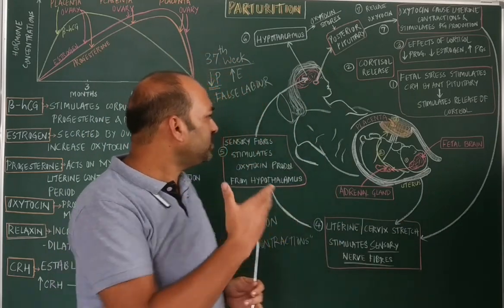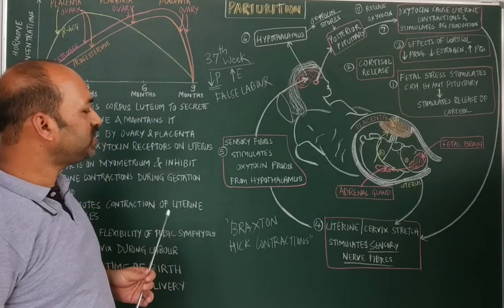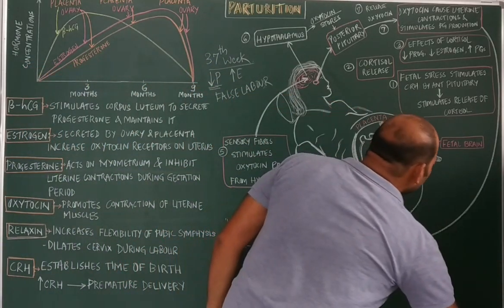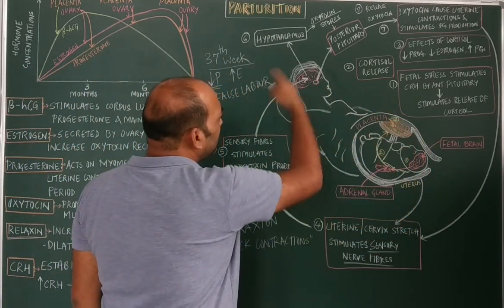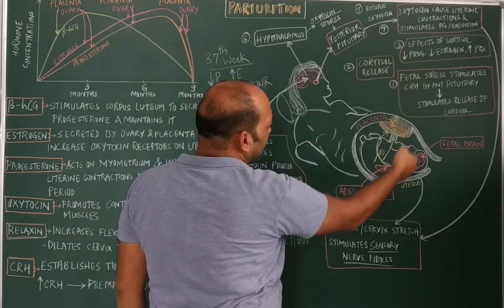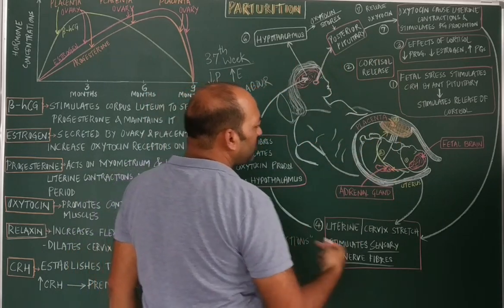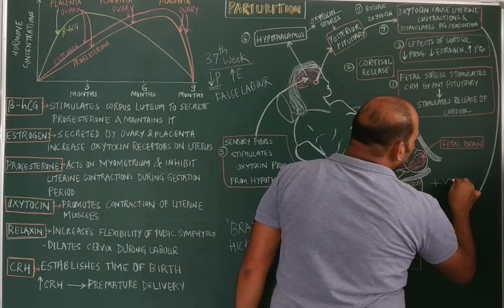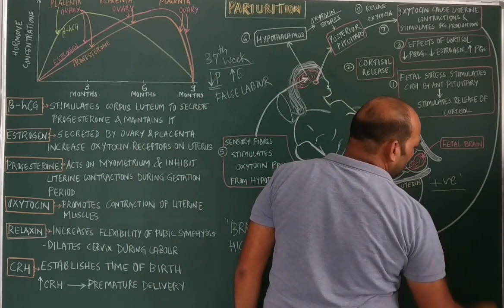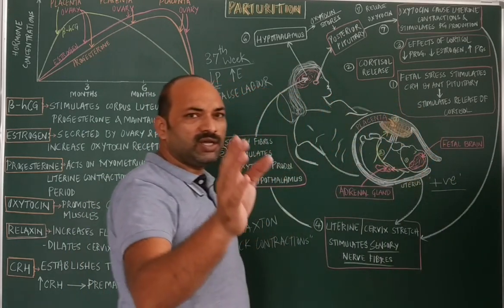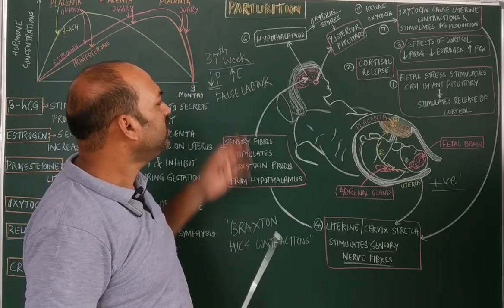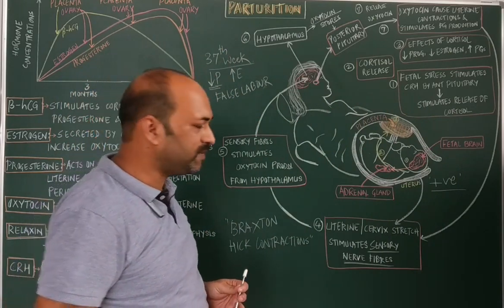Okay, so this is all about how the parturition takes place, and as there is a continuous release of oxytocin acting upon the uterus, this is what we call a positive feedback mechanism, which occurs in human beings generally during the process of parturition.